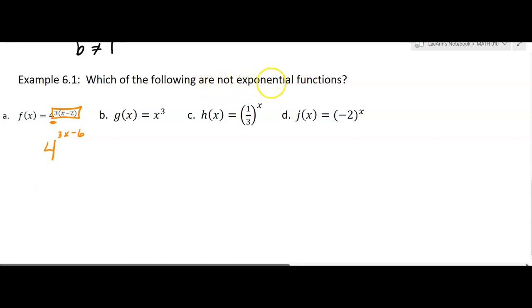So it says, which of the following are not exponential functions? So this one is exponential. This one, it looks similar. It's got an exponent, but where is the variable? It's in the base, not the exponent. So this is not exponential. In fact, that's a polynomial function that we talked about in chapter 5. Now, what about this? This looks different. Well, it has a base. The base is not 1, and the base is not negative, so it clears that part. The variable is in the exponent, so yes, this is exponential.